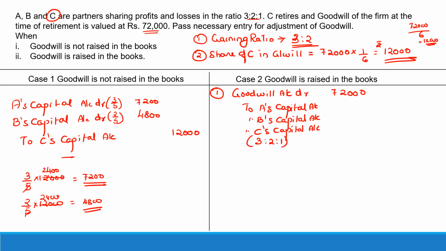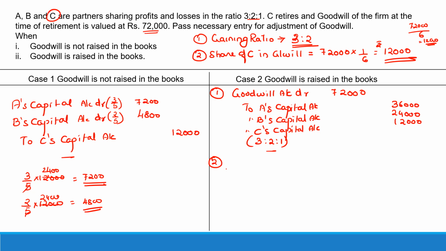See, the 12,000 to 3 would be 36,000 to A, 24,000 to B and 12,000 to C. So now you raise a goodwill, but you cannot keep this goodwill in the books because it is not recognized on the accounting standard 26. They have stated you cannot show in the goodwill. You cannot raise goodwill and keep it in the books. So we will write it off.